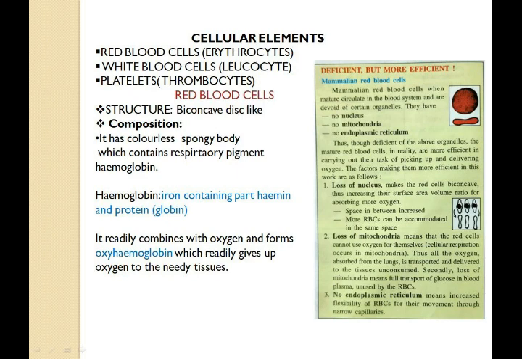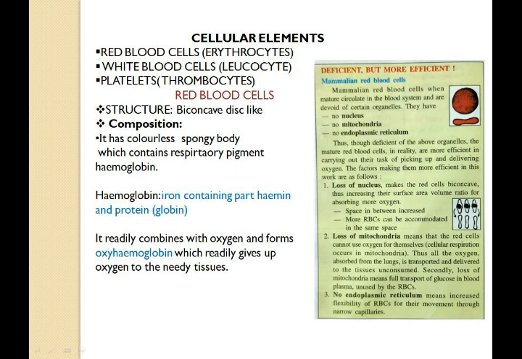And since they are very small in size, red blood cells can pass through the thin capillaries too. Red blood cells, as they mature, lose different cell organelles such as nucleus, mitochondria and endoplasmic reticulum. But the loss of these cell organelles makes red blood cells more efficient.